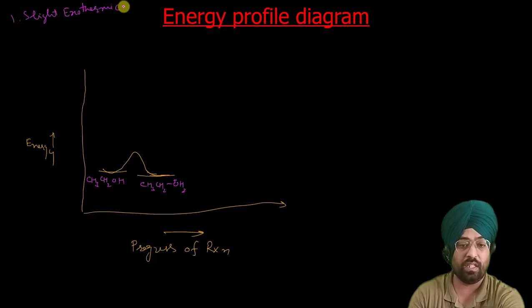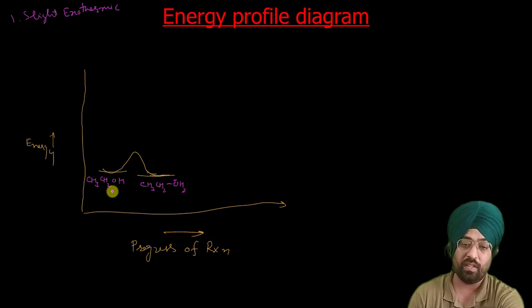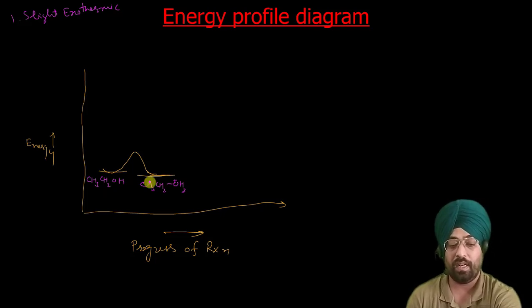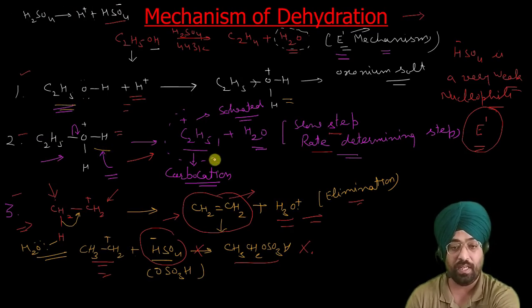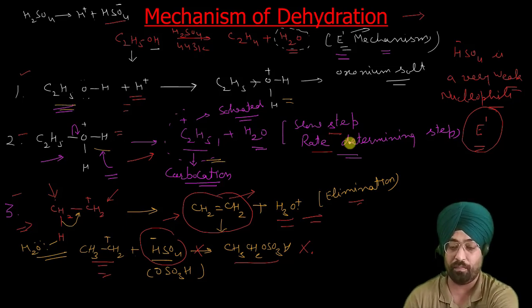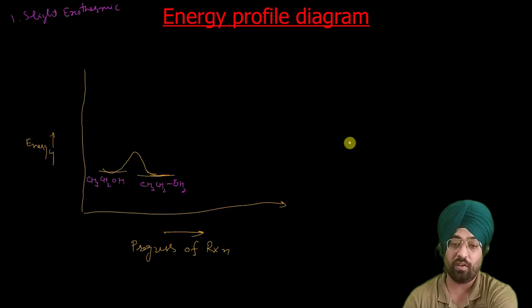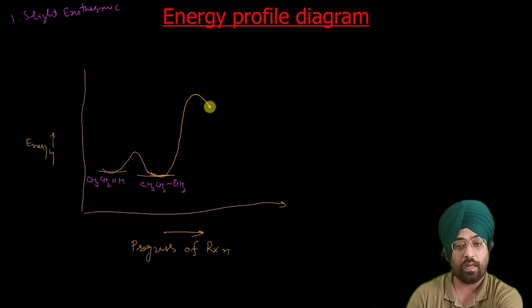Because the energy of this oxonium salt is less than the energy of this alcohol, so it is an exothermic step. Now let us see what happens in the next step. This is a slow step. This oxonium ion gives you an intermediate carbocation, and it is a very slow step. If it is a slow step, it will require a large amount of energy. So it will be like this. So here you get your intermediate.